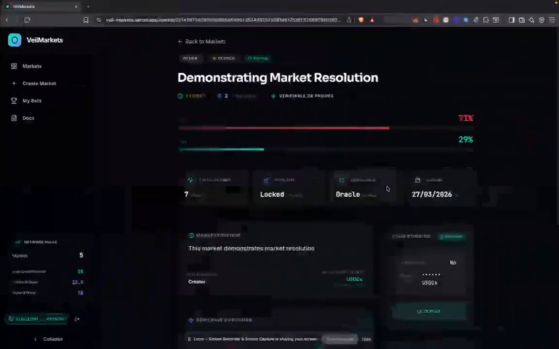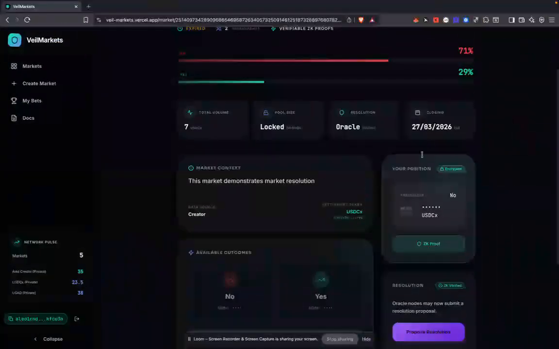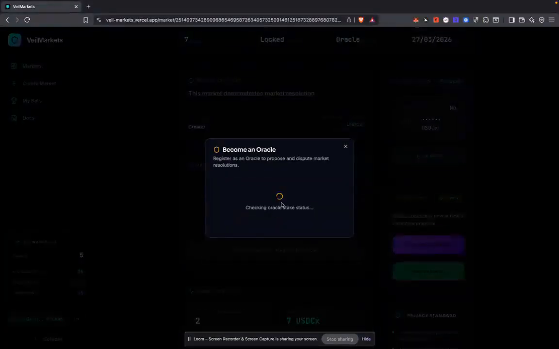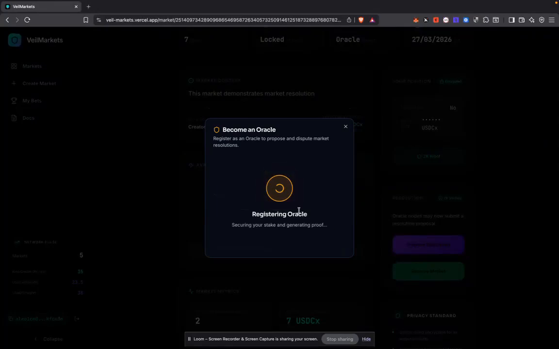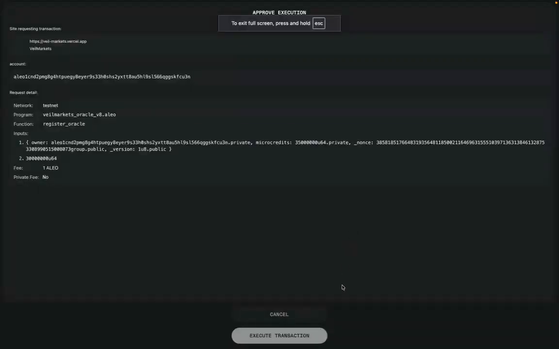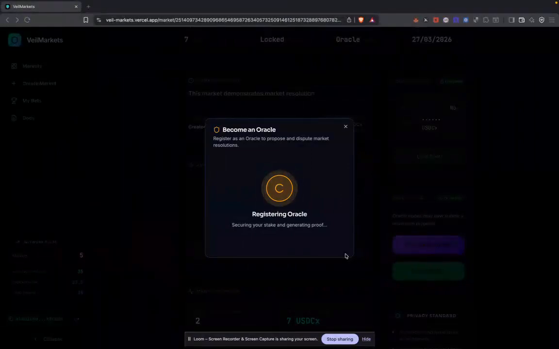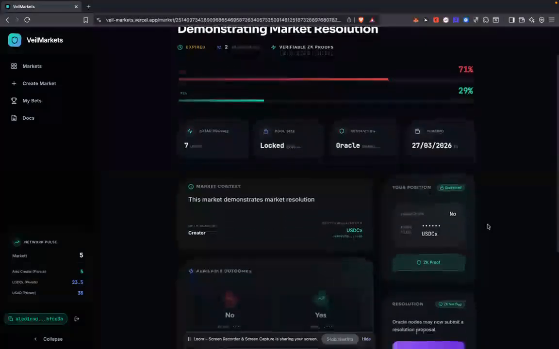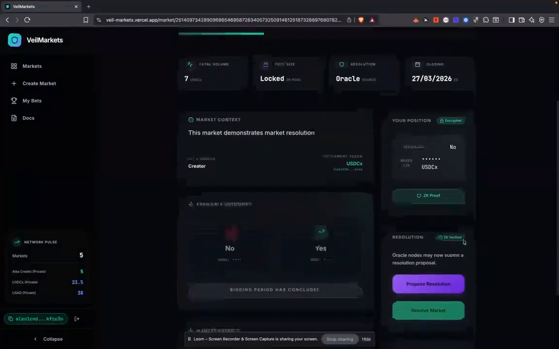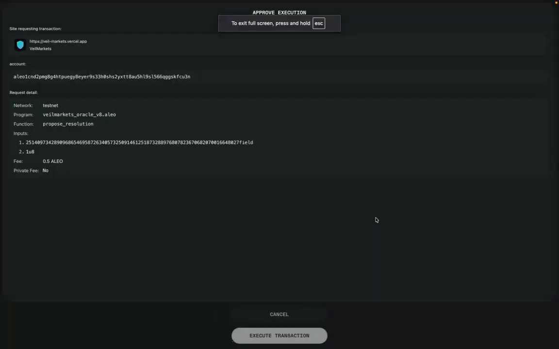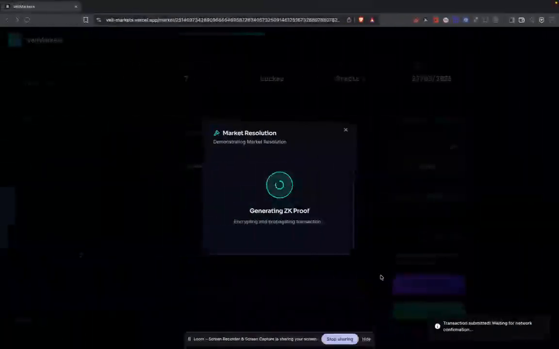So I'm going to come to this account here, and I'm going to propose a resolution. I'm going to become an oracle and stake about 30 credits here. Now that has been confirmed. Only when I do that can I now come and propose a resolution. So I'm going to propose a resolution to yes, and I'm going to propose the outcome and execute that.